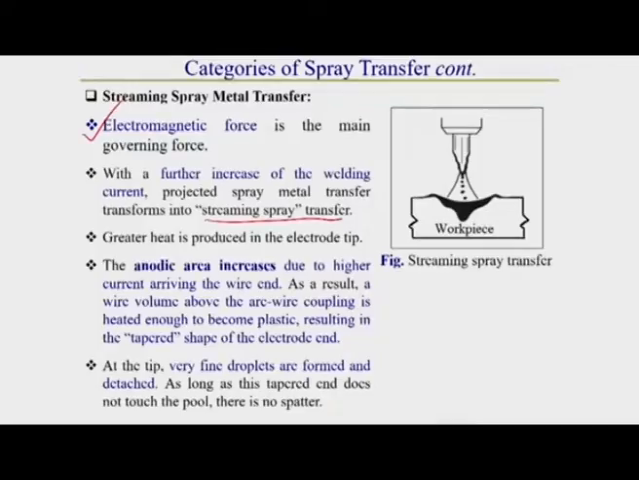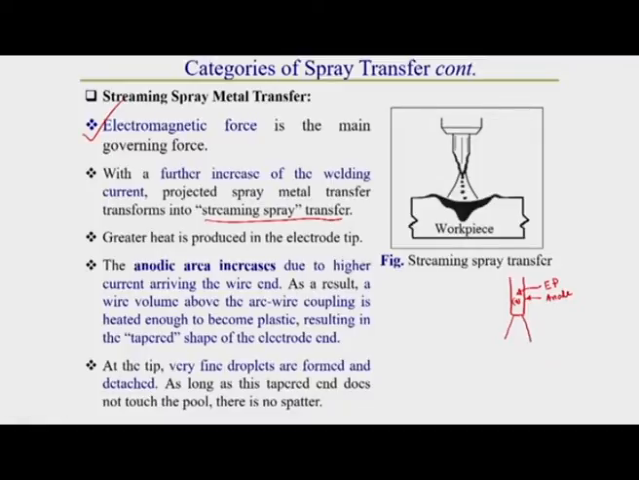So, how does this anodic surface area increase? Let me explain a little bit. What is the anodic surface area here? We have already discussed that in the case of consumable types of electrode, electrode positive is preferable. So, direct current electrode positive. This is positive, also called the anode, and the positive terminal is also called the anode. What happens here? Let us say this is the arc.